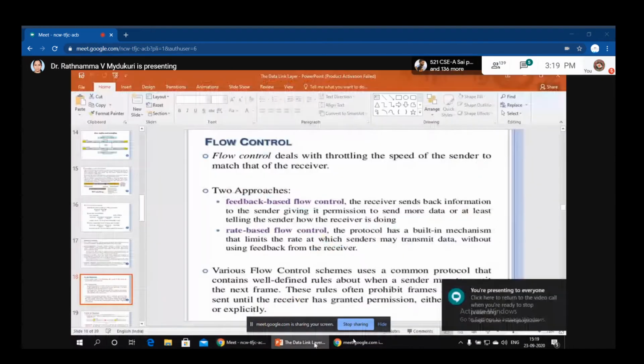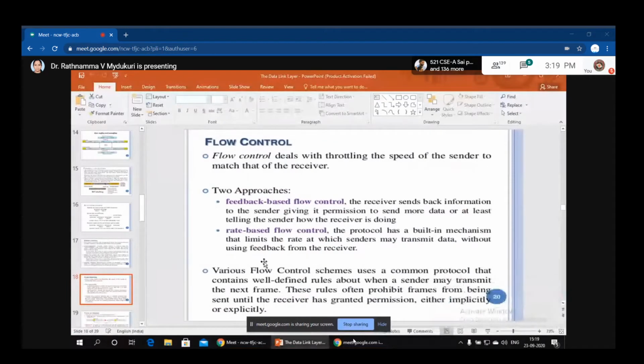Now our DLL's one more service is flow control. Already I have told you with an example how to control the speed of the sender so that the packets do not have to wait in the queue and there is no chance of missing the packets.